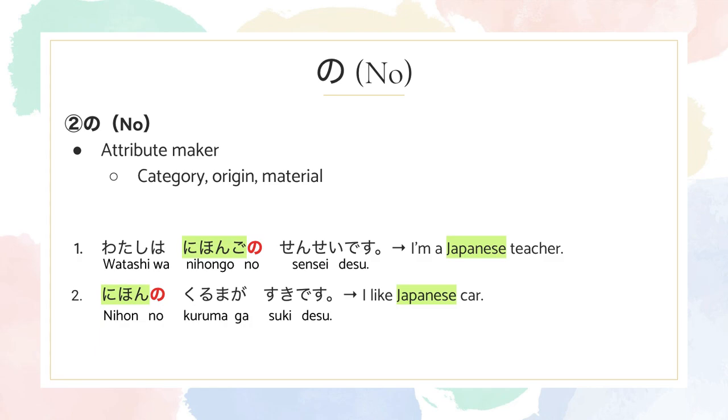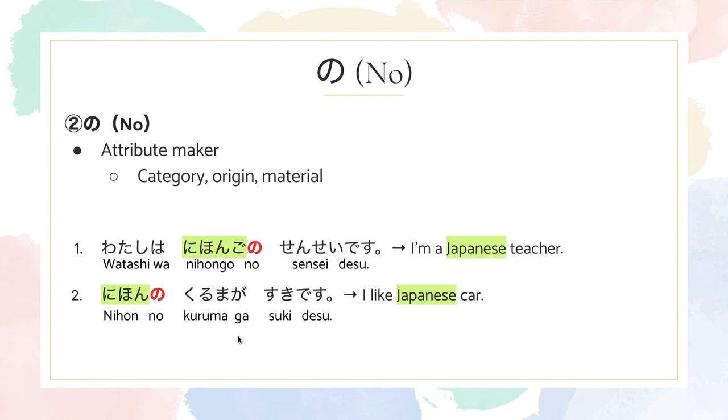So, what should be highlighted in the sentence? Probably we have to find a category, what kind of category the teacher falls into. And from the example, we know that this person is not an ordinary teacher, but a Japanese teacher. So, back in the Japanese sentence, Japanese means Nihongo, so you would put no right after Nihongo.